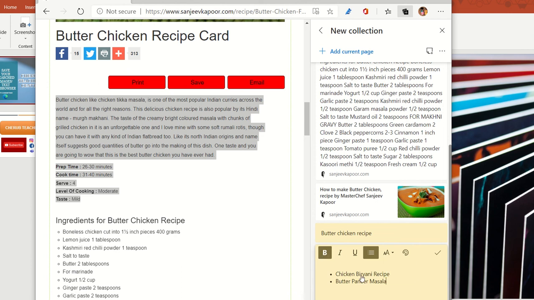I can even make my content bold. What I have to do is highlight and then put it in bold form, or italics, and I can also change the color of my bulleted list so that it is easy for me to differentiate. I can also make it a header. If you want to make a header, you can go ahead and make it. And if it's a simple paragraph, then you can click on the paragraph option which is there at the last.